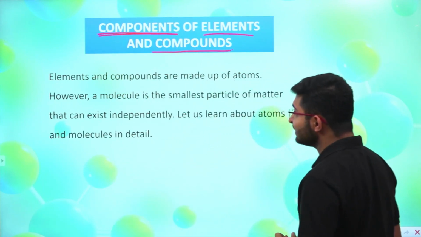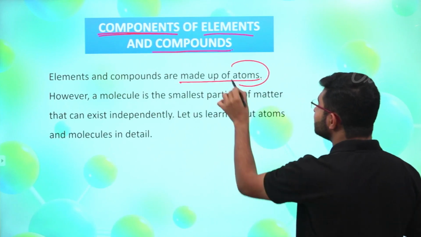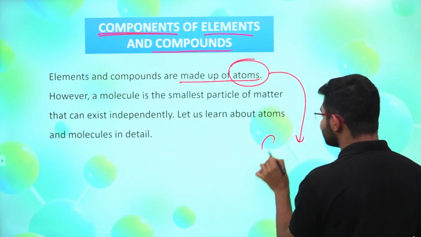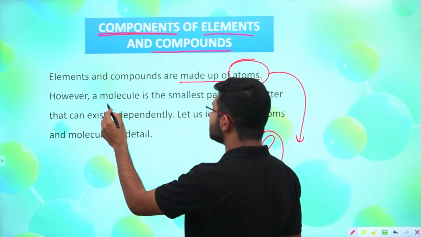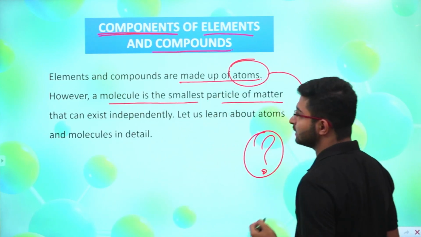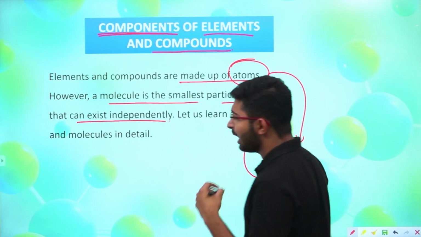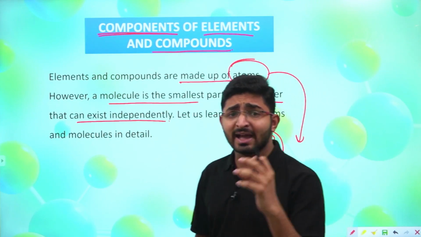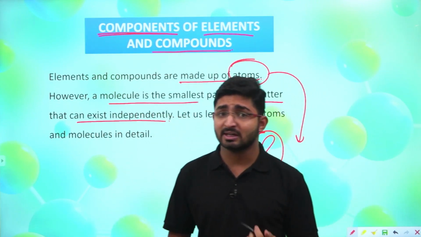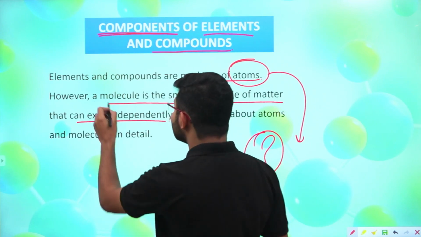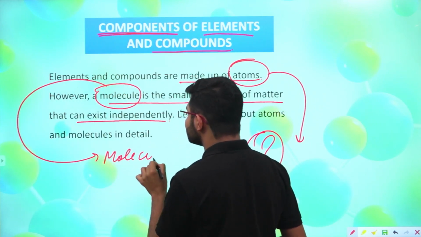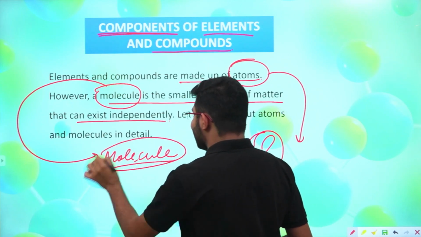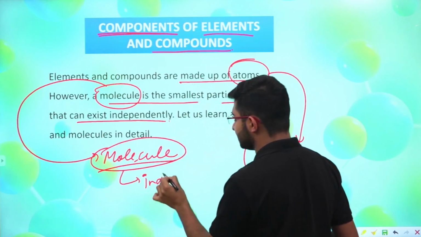Elements and compounds are made up of atoms. Now what are these atoms? The question arises, and we are going to study that further. However, a molecule is the smallest particle of matter that can exist independently. Any kind of particle that can exist independently, we can call a molecule.